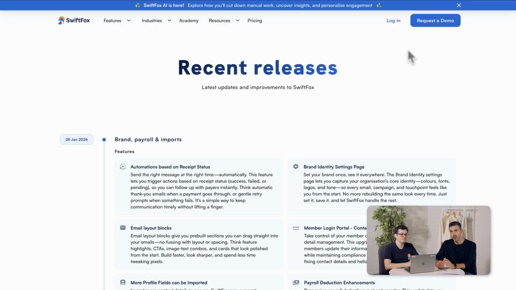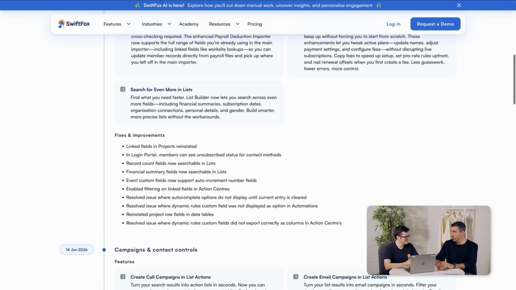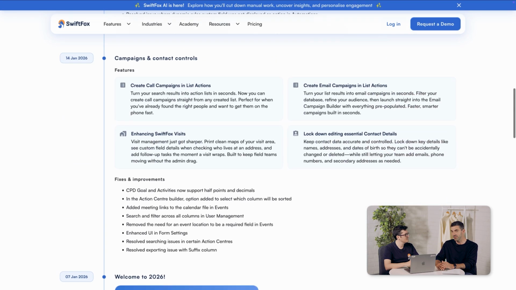Jackson, they were the headlines, but we also had, as we'll bring up on the screen now, a suite of smaller enhancements, no less valuable, that came through. There were several dozen of them.